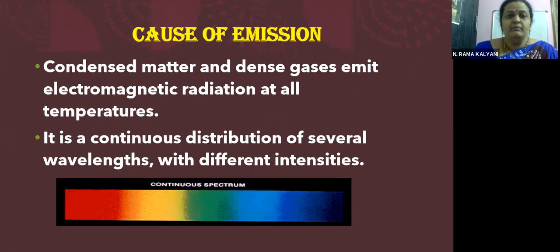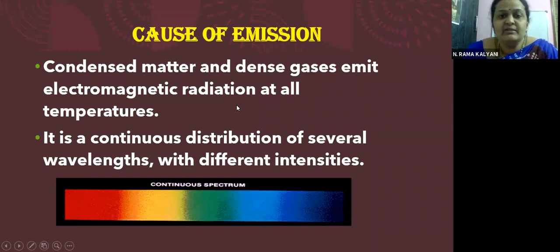Then first we'll see why actually the emissions are taking place that we have been talking about. When substances are heated or when substances are excited by some means, why is it that radiation or emission is taking place? So condensed matter and dense gases emit electromagnetic radiation at all temperatures.